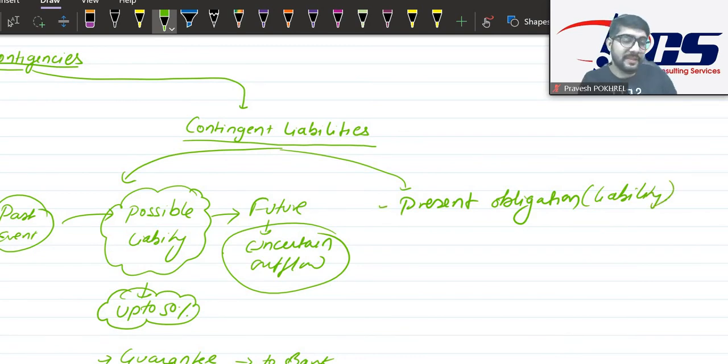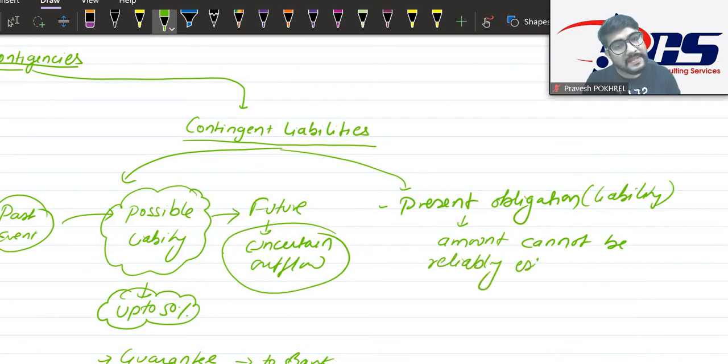It is already a liability, arising out of the past event. But the amount cannot be reliably estimated. That means there is very little information about the calculation of the amount, or we cannot estimate the amount to some substantial degree. What is substantial degree? Maybe 90-95% accuracy. We cannot do so. We cannot measure it because of lack of information.